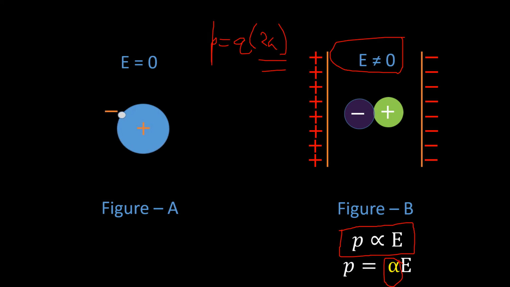I am not mentioning the unit of polarizability. Can you guess what the unit is? Try to guess the unit. And the materials in which P is directly proportional to E are called linear dielectrics. Based on this we can classify dielectrics. Okay, we'll come to the types of dielectric soon.